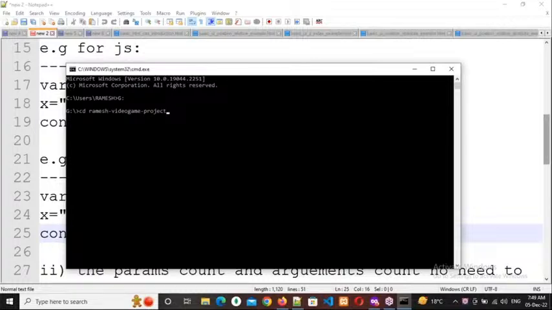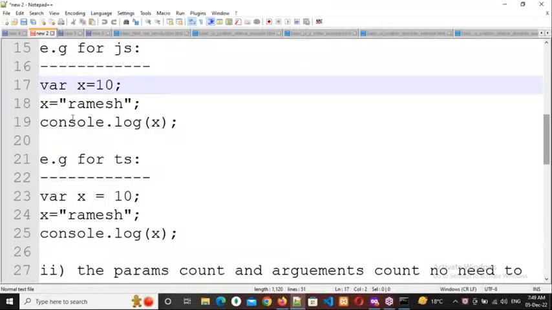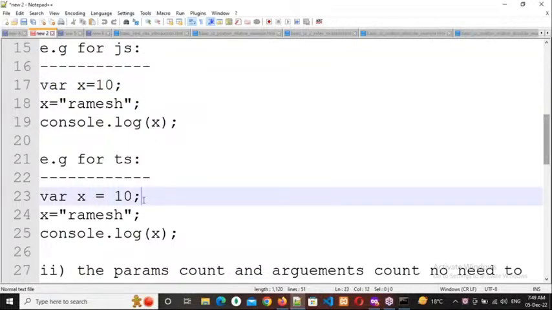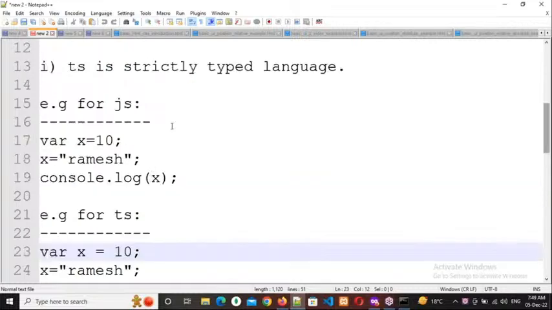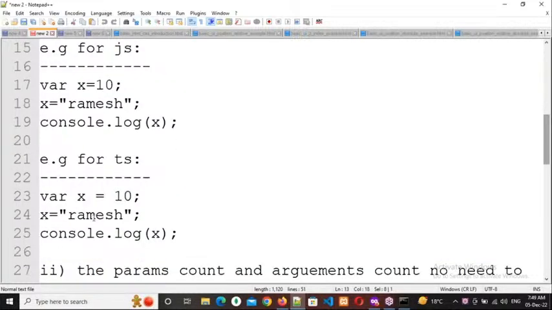Any other answers? Data type, sir. Data type is different. Okay, but I did not mention any data type here. So your answer is correct, it will throw error. Why? Because this is a strictly typed language, so we need to mention the data type also. But here I am not mentioning the data type, so it will throw error.